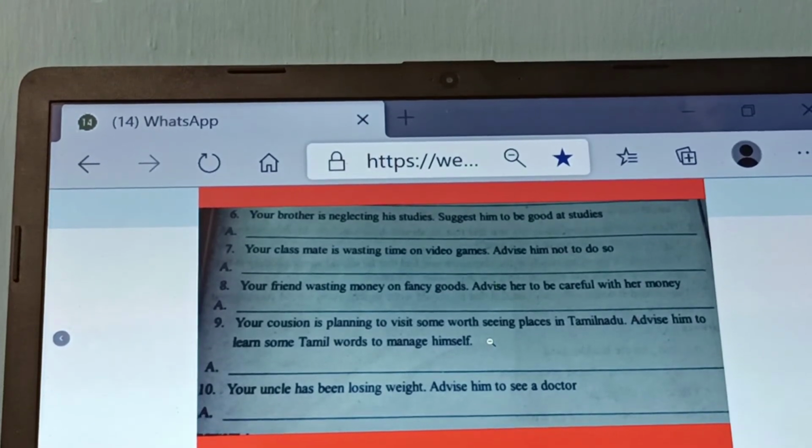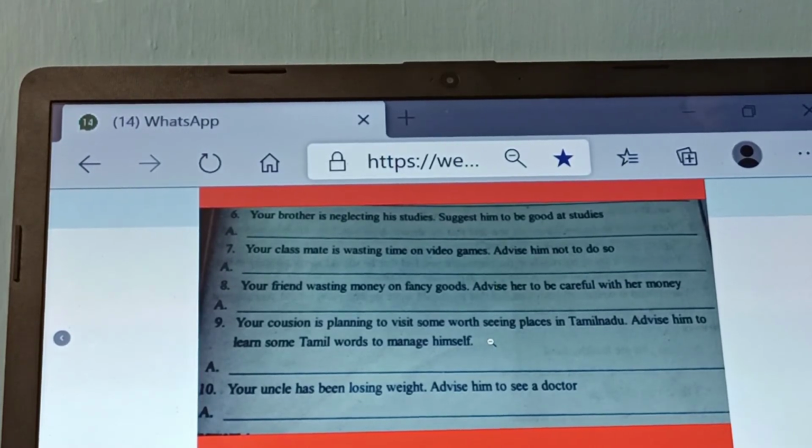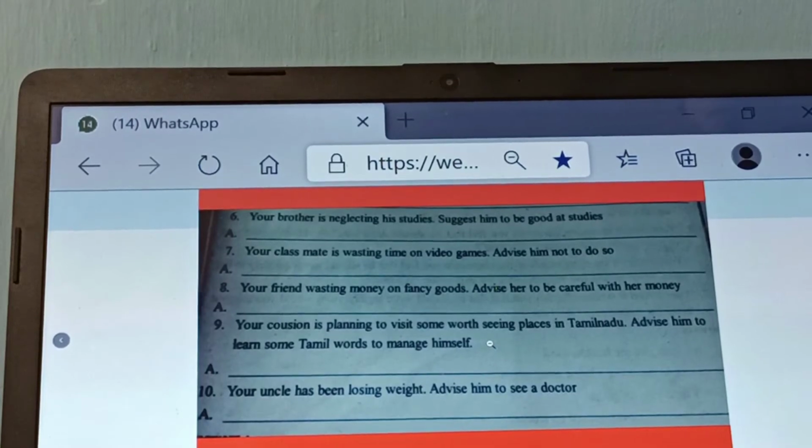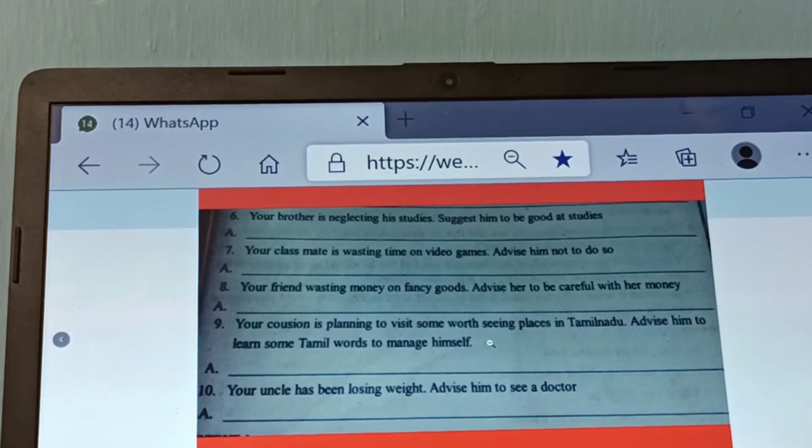Next one, your cousin is planning to visit some worth seeing places in Tamil Nadu. Advise him to learn some Tamil words to manage himself. After "advise him," "to learn" is there. The verb is learn. So you must write, it is better to learn, the first form of the verb, learn, and after that, the remaining part of the sentence. It is better to learn some Tamil words to manage himself.